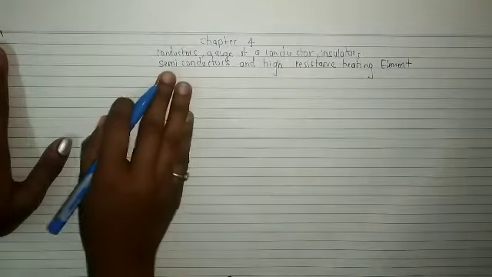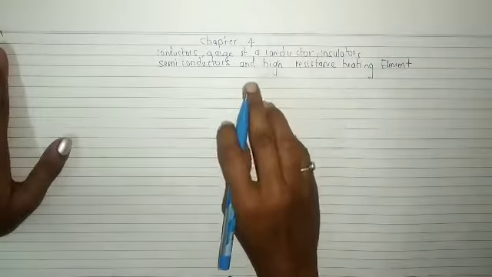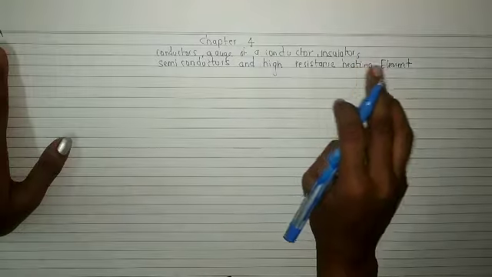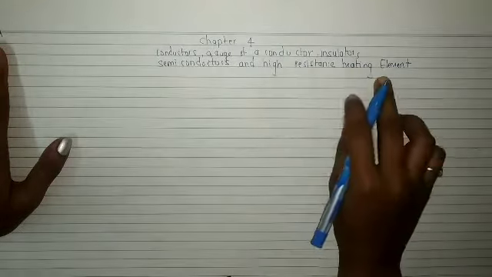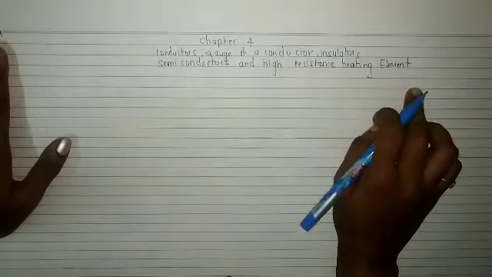So the chapter name is conductors, gauge of conductor, insulators, semiconductors, and high resistance heating element.